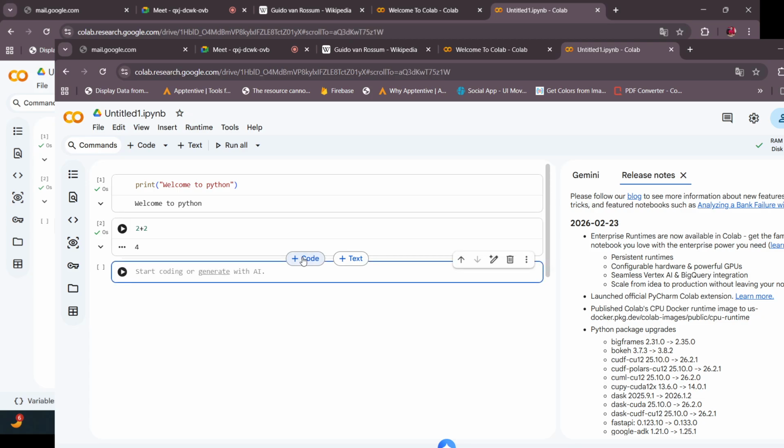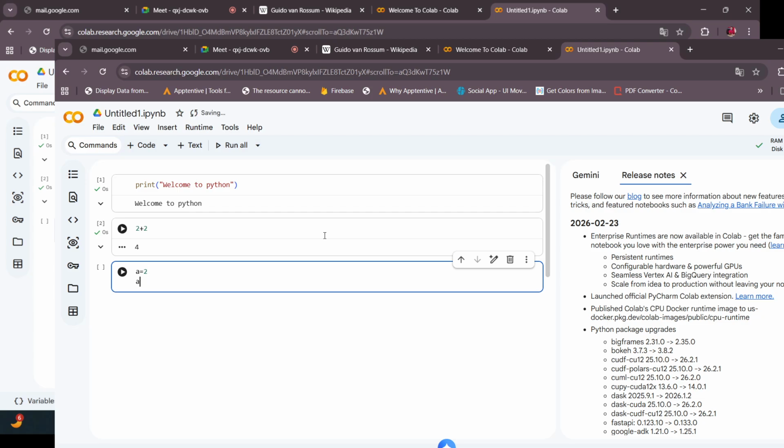Let me go for some other statements, for storing different data. All languages have different data types, but Python is dynamically typed. Dynamically typed means if I store a is equal to 2, now a acts as an integer. If I store a is equal to 2.2, now a acts as a float.